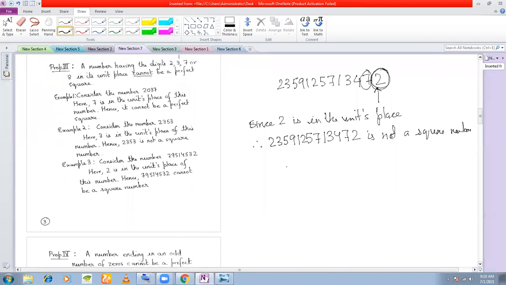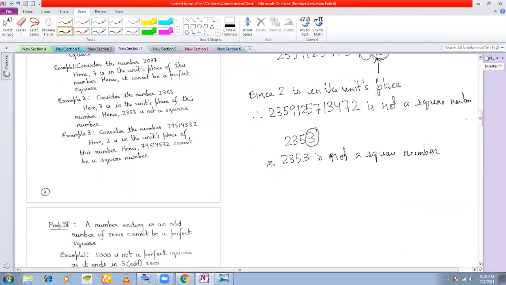Next, if I give you a number like 2353, you see a 3 in the units place, that means this is not a perfect square. 2353 is not a square number. You don't even need to check by prime factorization. Next, suppose I give you this number 7951453. You see 2 in the units place, that means this number is not a square number.